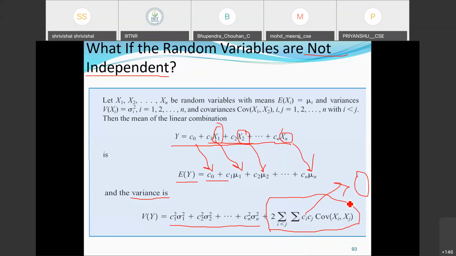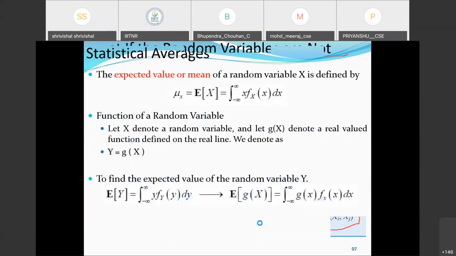What we observed in the previous discussion corresponding to the variance terms is c1 square sigma 1 square plus c2 square sigma 2 square, up to cn square into sigma n square. There was no further term, but here it will exist when you are talking about n random variables that are not independent of each other, meaning they have some dependency here.